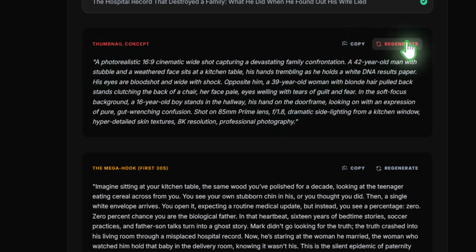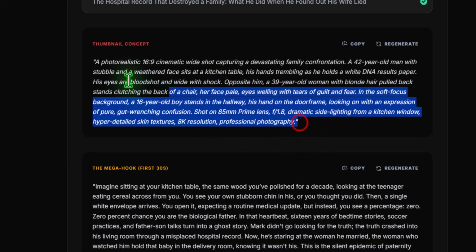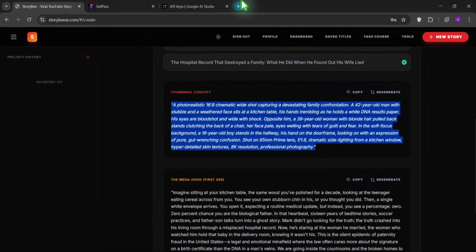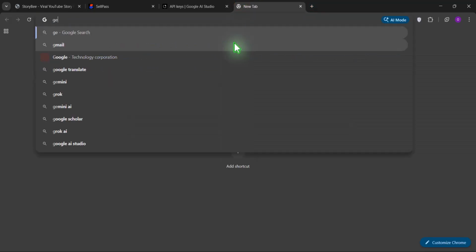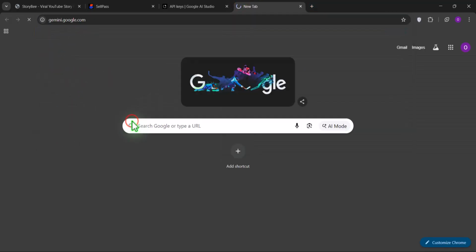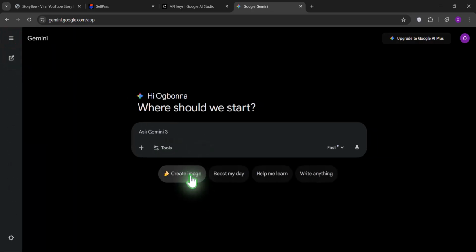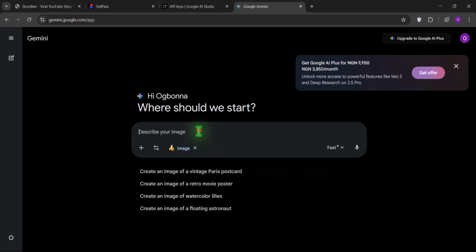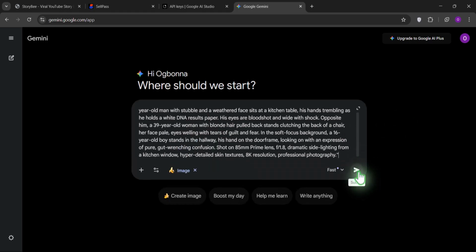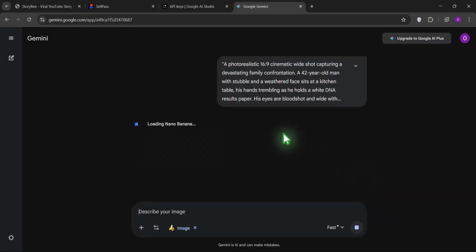If you don't like it, you can click on regenerate again. To show you an example of how this looks, I'm going to copy this. All right, then come to Gemini because I want to generate the thumbnail. Once you are here, I'm going to paste. Just select create image or any of your AI text to image generation tools. Here I'm going to click on create image and paste. Then click on send. Now let's watch and see the magic.